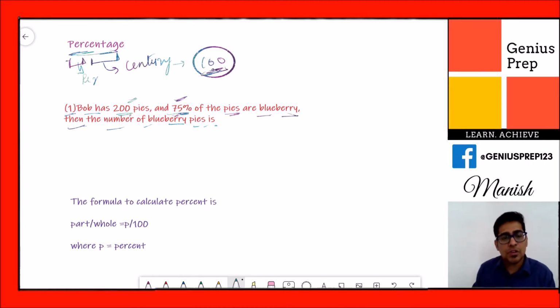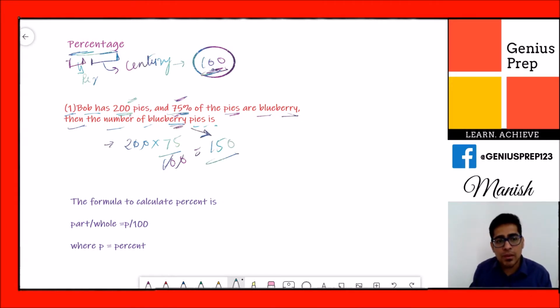So 75 times 200 divided by 100 is 150. So the total number of blueberry pies is 150. Here, the one thing you notice is that when I have to convert from percentage to value, I just divide by 100.